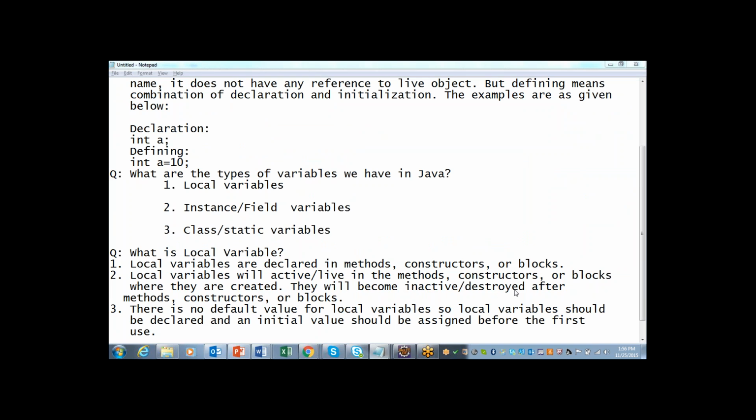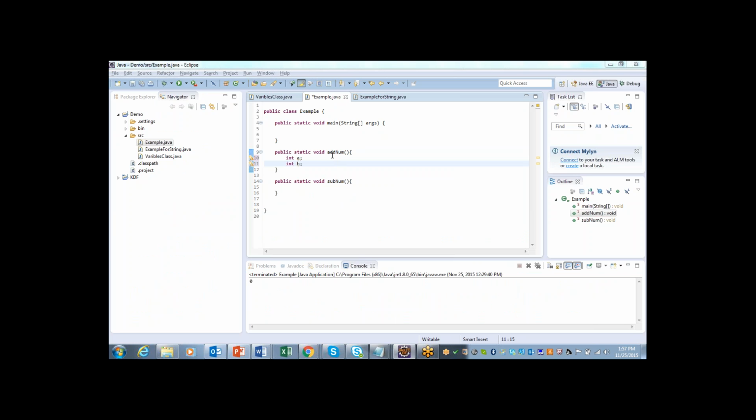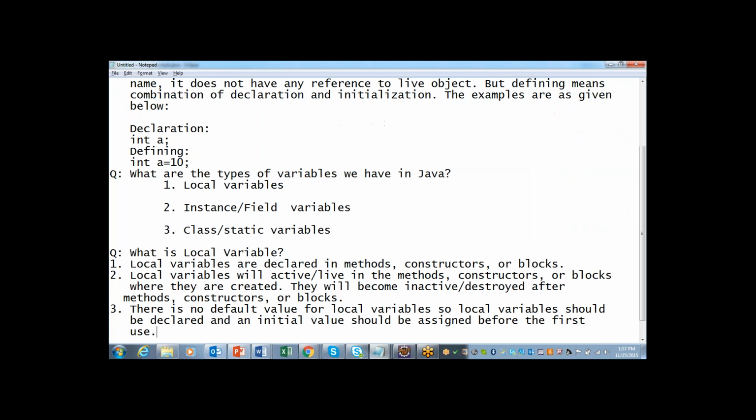If you look at the method addNum, it has two local variables, int A and int B. They have just been declared. I have not assigned the value. So the third point says that there is no default value for local variables, so they should be declared and initialized before first use.